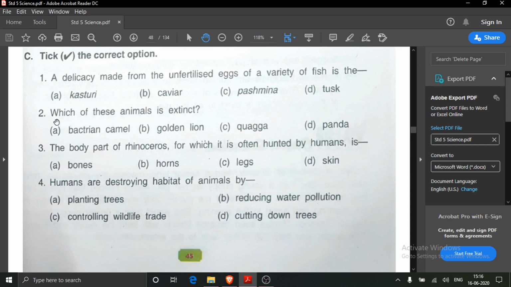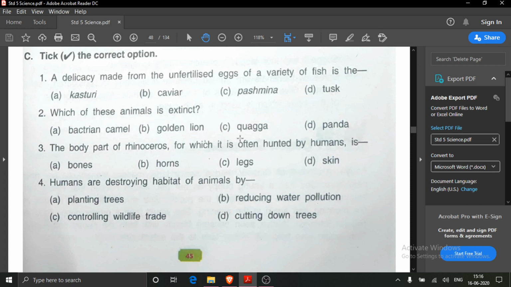Then second one is, which of these animals is extinct? Four animals are given: Bactrian camel, golden lion, quagga, panda. Bactrian camel, golden lion and panda, these 3 are endangered animals, they are in danger of becoming extinct. But quagga is an extinct animal. It is no longer living on the earth. So where will you tick?